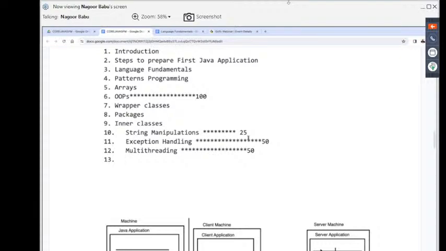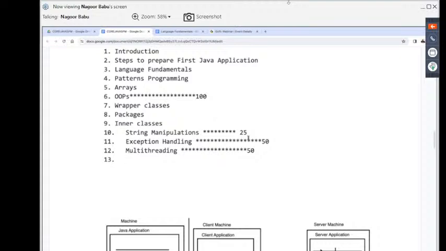This is exactly called multi-threading. Got my point or not? A single program would be executed by multiple threads. Understand my point here? Then automatically execution time will be reduced or not? When execution time is reduced, automatically the performance of the application will be increased or not? But if only one thread is executing, execution time is increased or not? When execution time is increased, performance will be reduced or not?